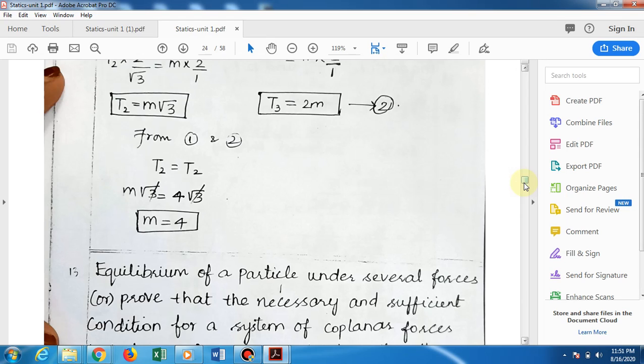From 1 and 2, T2 is equal to T2, so you take T2 equal. Then what value are we getting? You see, m root 3 is equal to 4 root 3, the root 3 will get cancelled, so m is equal to 4.